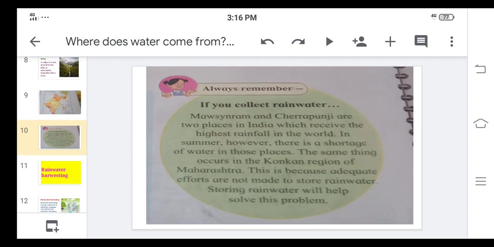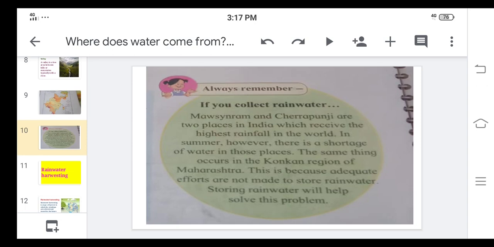Though these places receive the highest rainfall, in the summer season these places also face the shortage of water. The same thing occurs in Konkan region also of Maharashtra. This is because adequate efforts are not made to store the rainwater. Why do we face these problems?